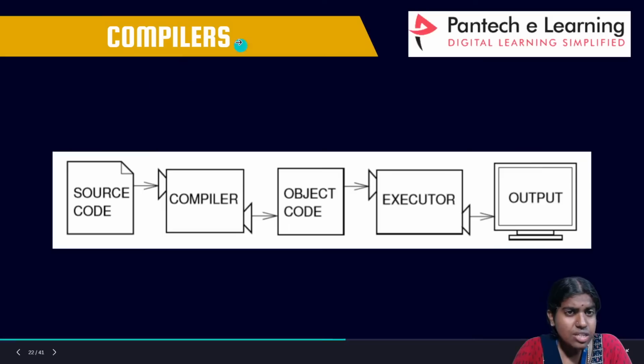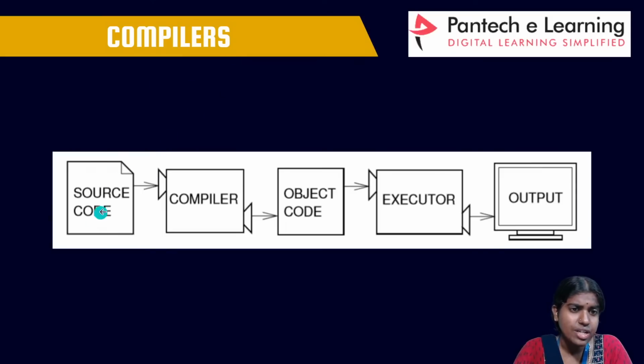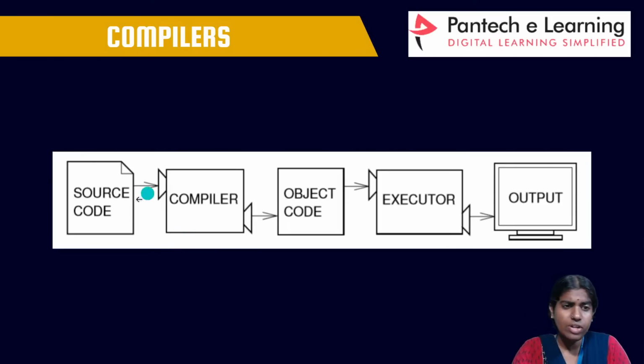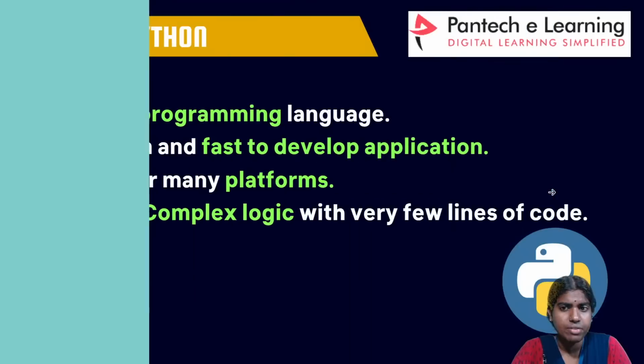And when you consider the compiler unit, I am considering the source code, it is given to the compiler block. So the source code is being converted to the object code. Whatever source code I am having is converted to the object code. It is given to the executor block and finally I am going to get the output at the output screen.